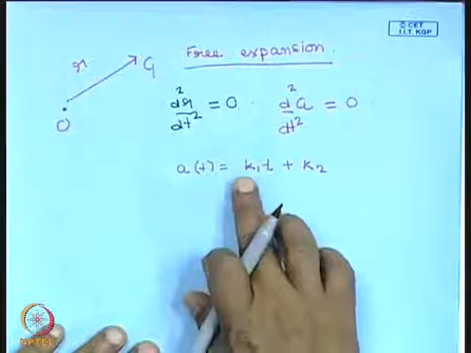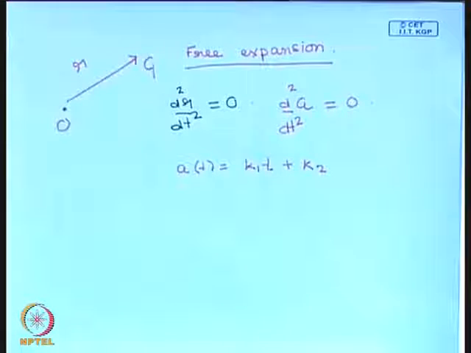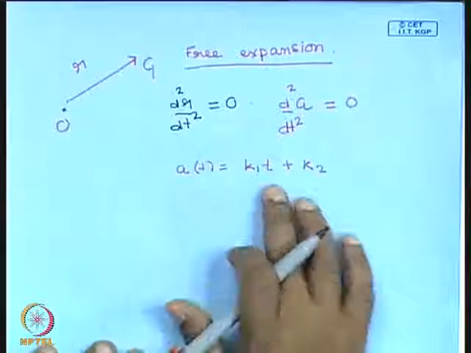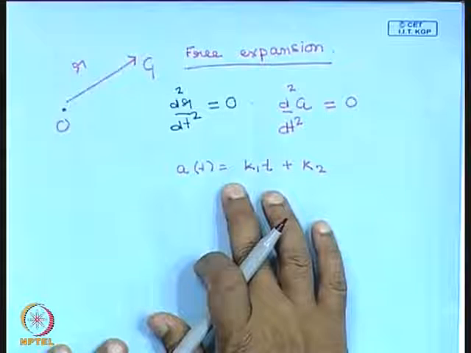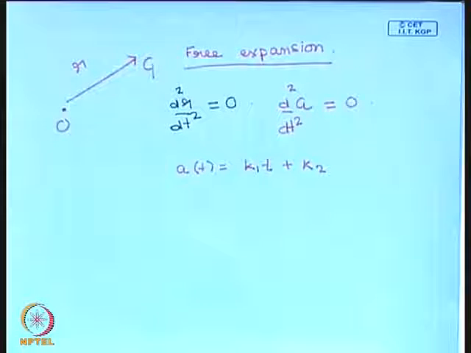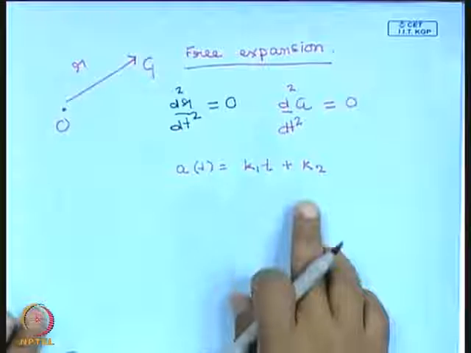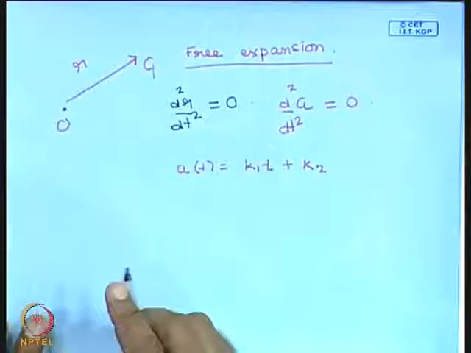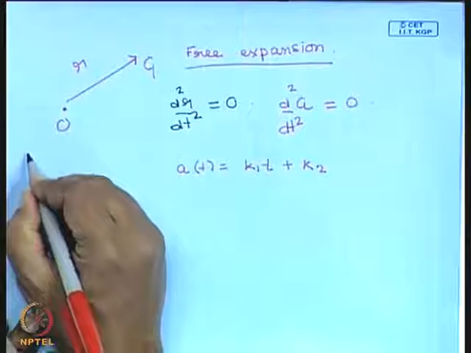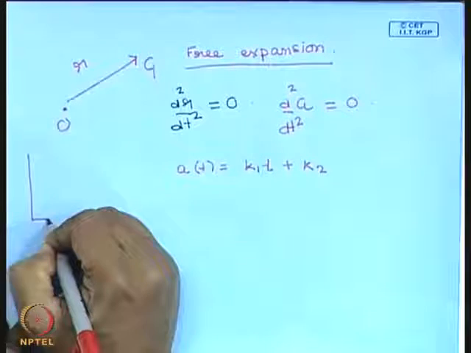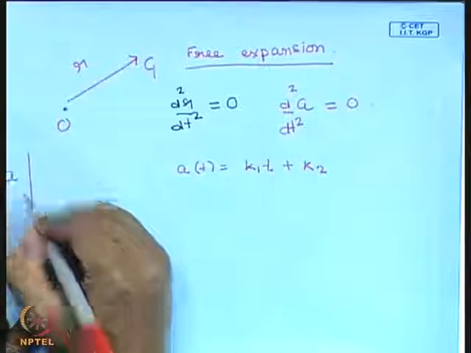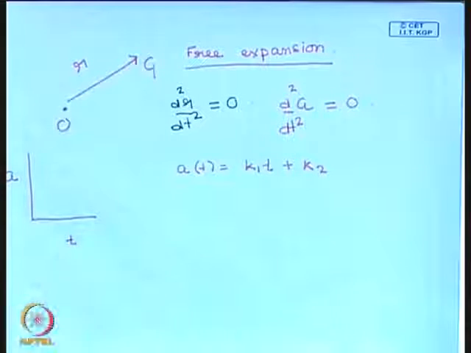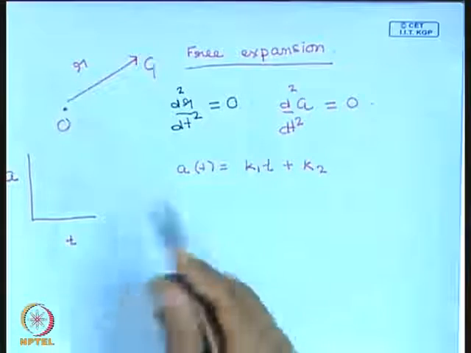And these k1 and k2 are constants which are basically determined by the boundary conditions. They are constants of motion. Okay. Now this k2 is just an additive constant. You see the behavior of a of t. Let us plot a of t. So this is a, this is t, and the solution is a straight line. That is free motion. Particle moves with a fixed velocity, which is basically what we have done.